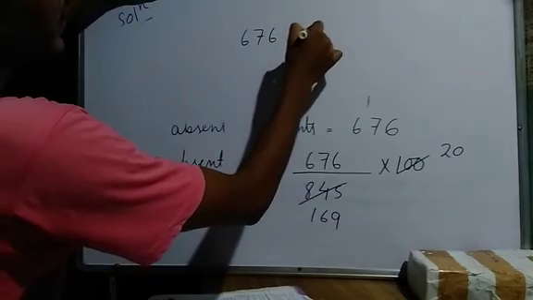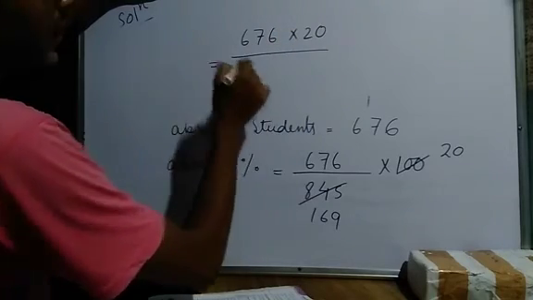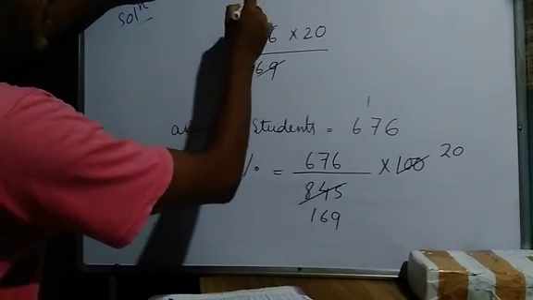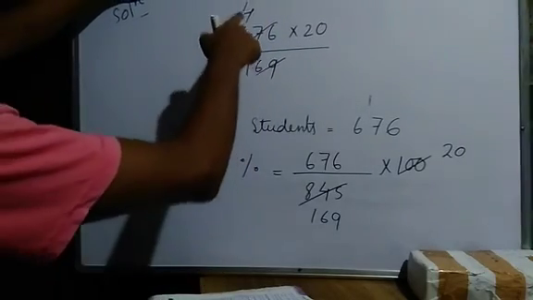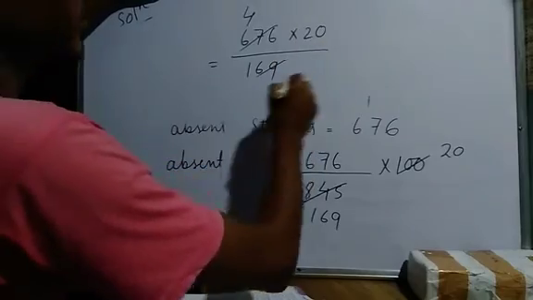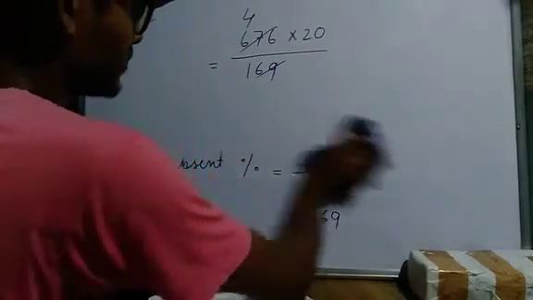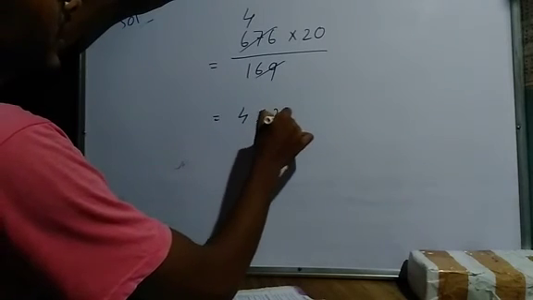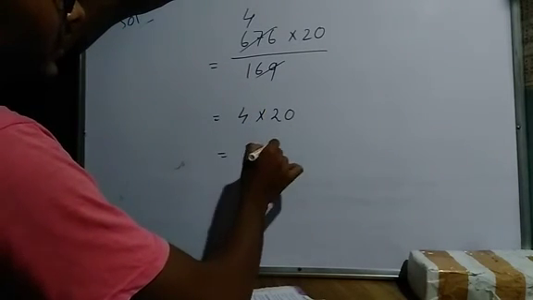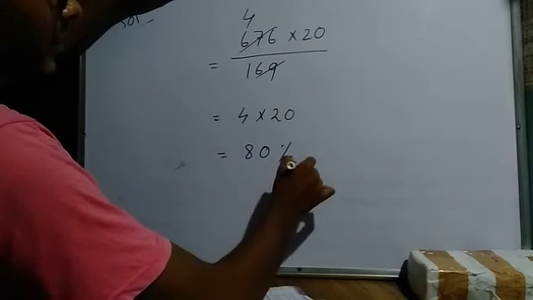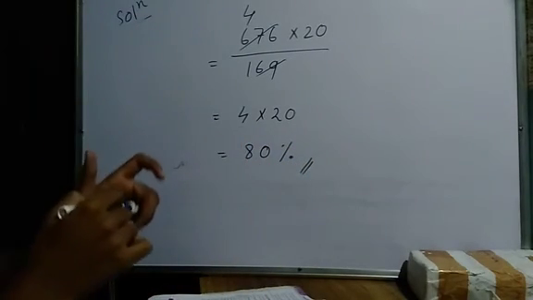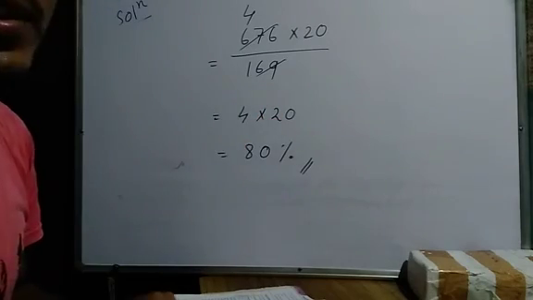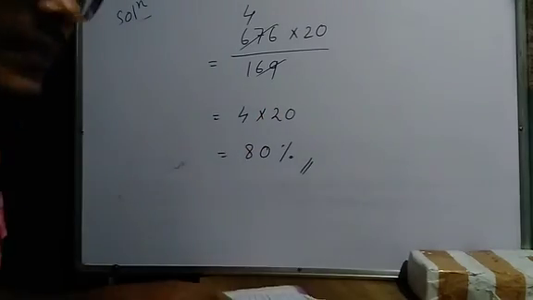Now 676 multiplied by 20, divided by 169. 169 times 4 is 676. So what will be the final answer? The final answer will be 4 multiplied by 20, which is 80%. So today I have finished exercise 9.2. Next I will start 9.3, and that exercise will be very interesting.